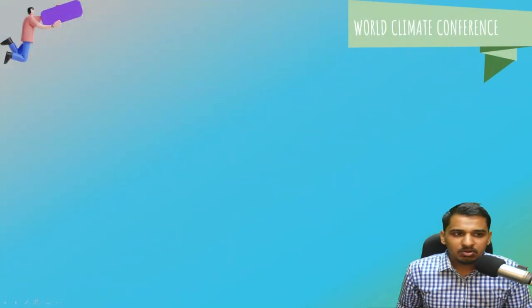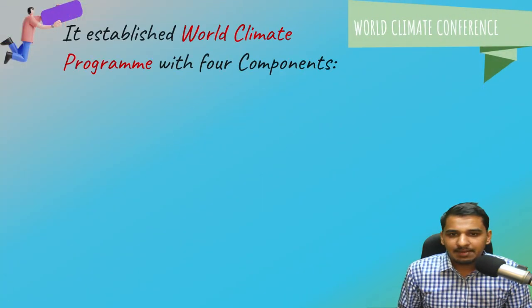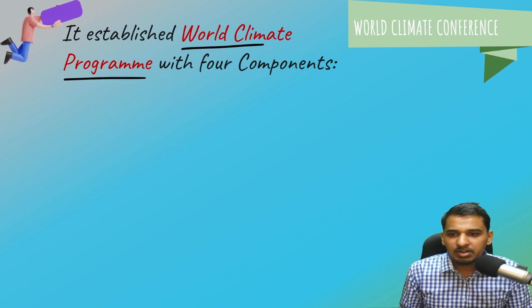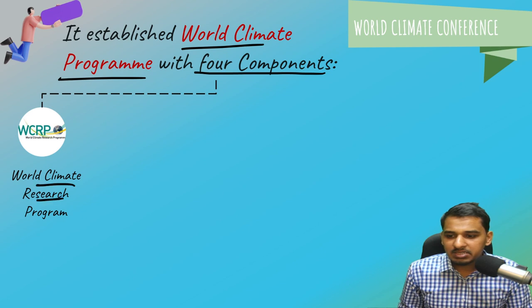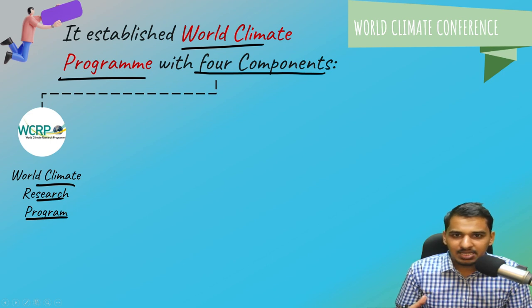So now moving ahead about the World Climate Conference, let us see. It established the World Climate Program, which was also established with 4 components. Now you should just know what the 4 components are. We do not need to study them in detail, so I'm just telling them very briefly. The first is World Climate Research Program. If you want, you can further search about them, but it is not needed as far as our examination is concerned.